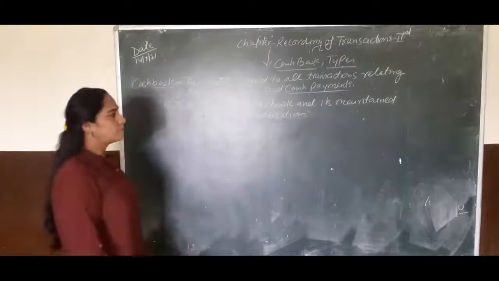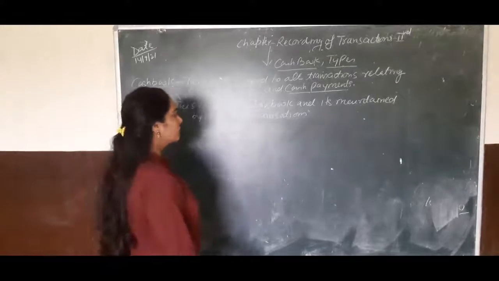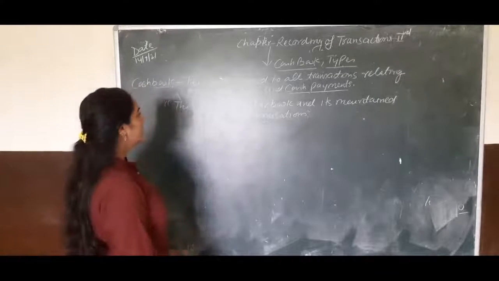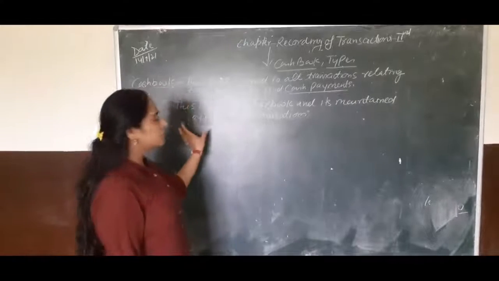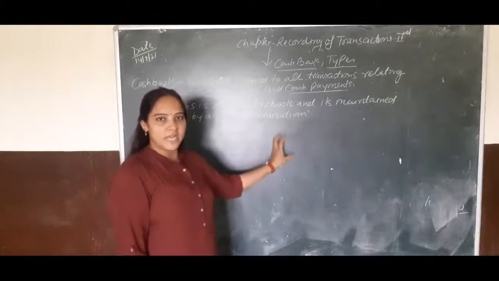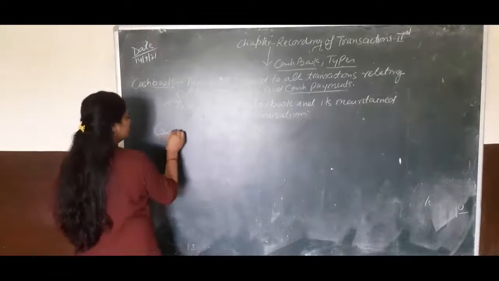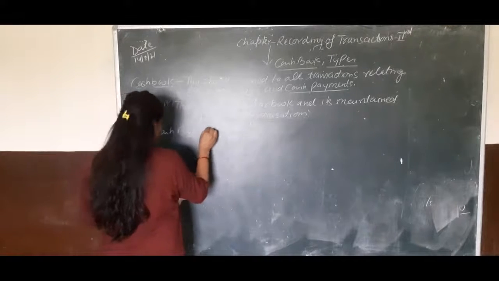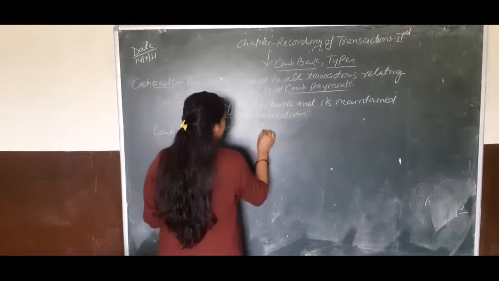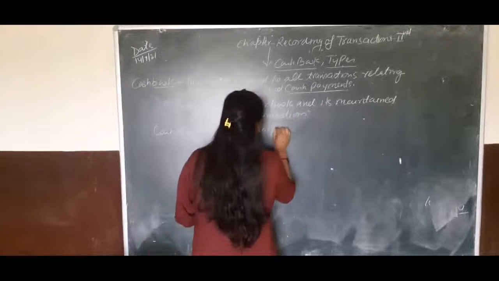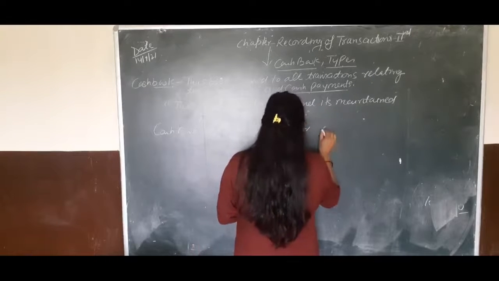So children, this is a very popular book and is maintained mandatorily by all organizations. All firms prepare this book because the firm has to record cash receipts and cash payments. Next, cash book is a subsidiary book or a principal book.